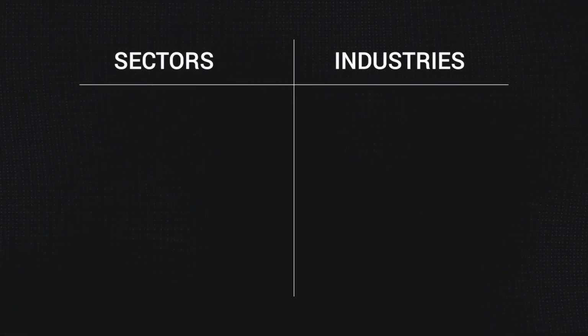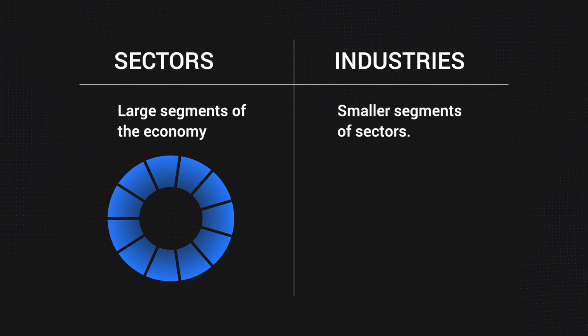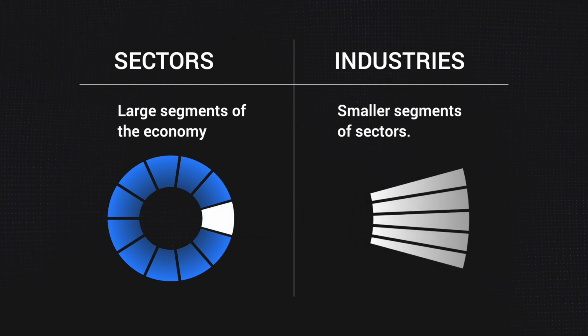Economies are divided up into sectors and industries. Sectors are large segments that are based around a common purpose, while industries are a group of companies that share a similar business model and often compete with each other. Some people may reverse the language, but when you're talking about the stock market, sectors are always made up of smaller industries. For example, healthcare is a sector.